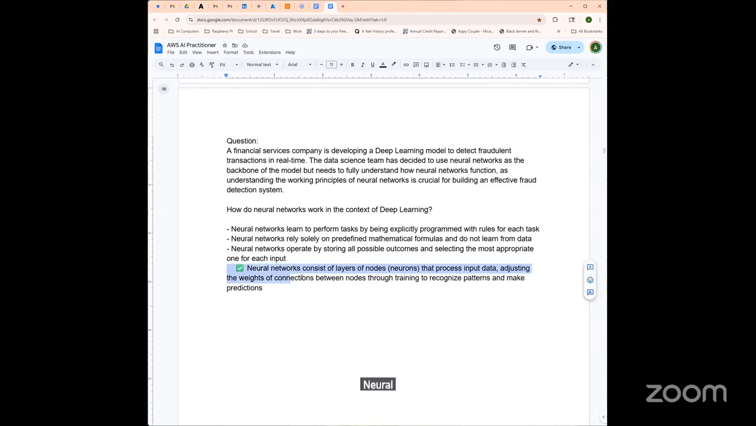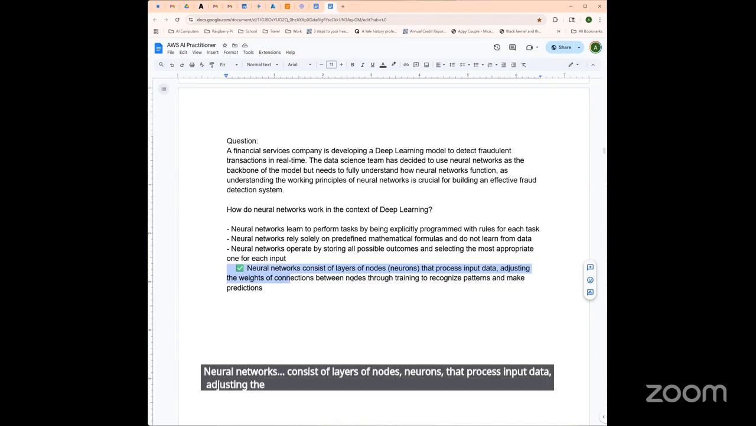Neural networks consist of layers of nodes, neurons, that process input data, adjusting the weights of connections between nodes through training to recognize patterns and make predictions. So why is this correct?